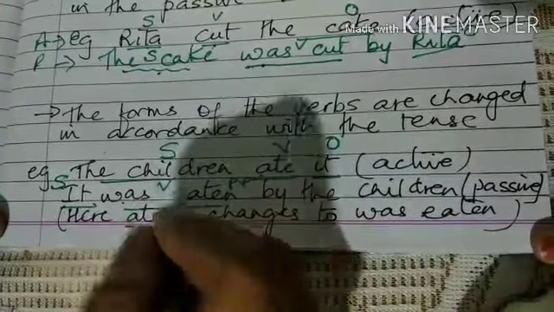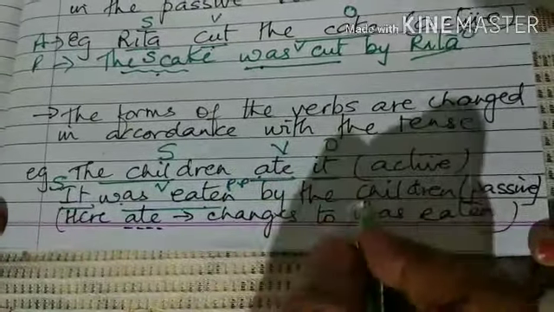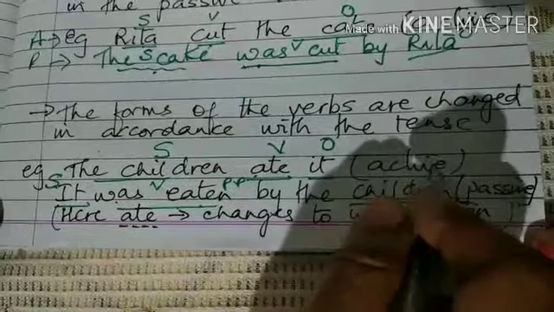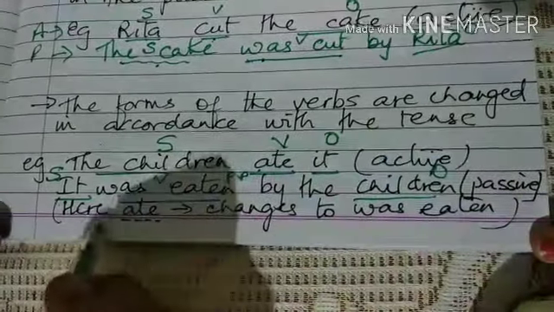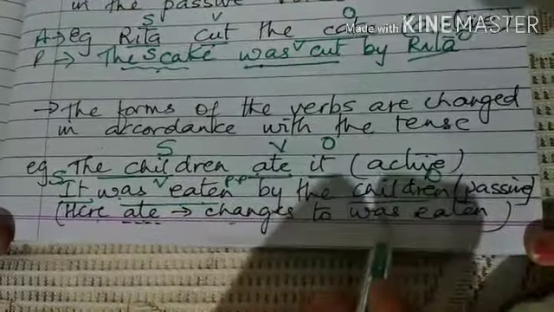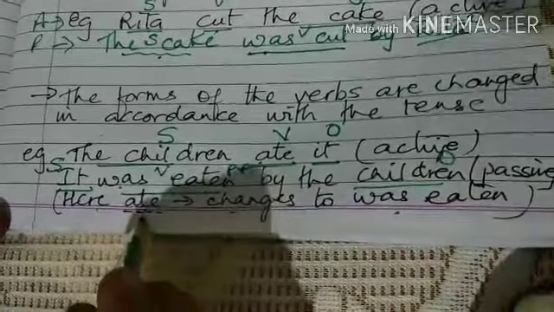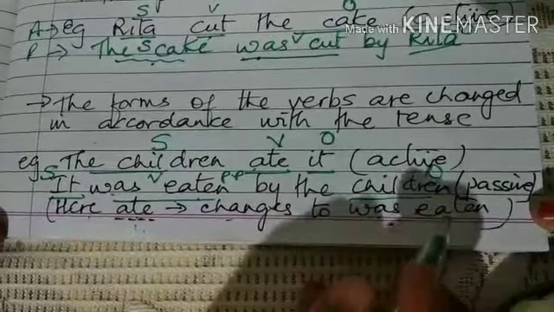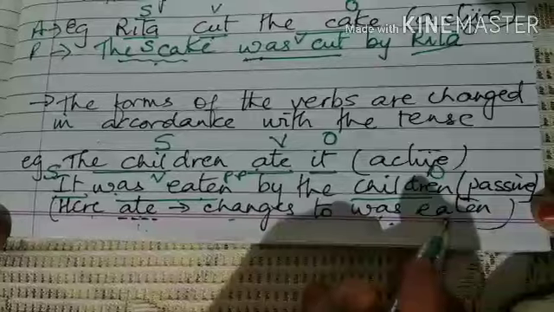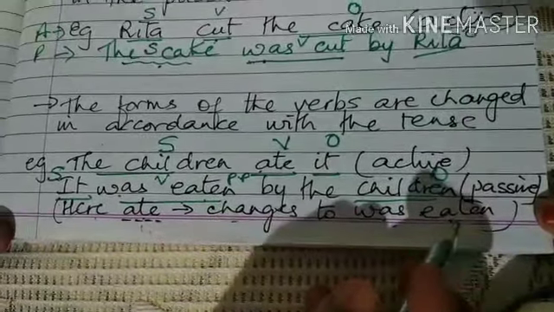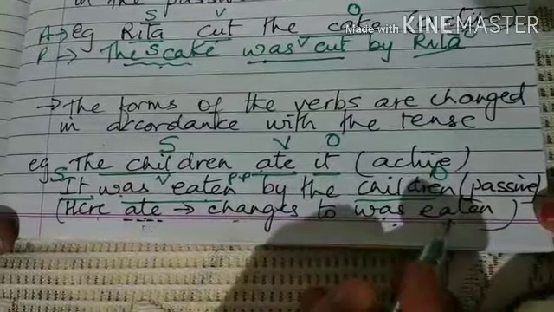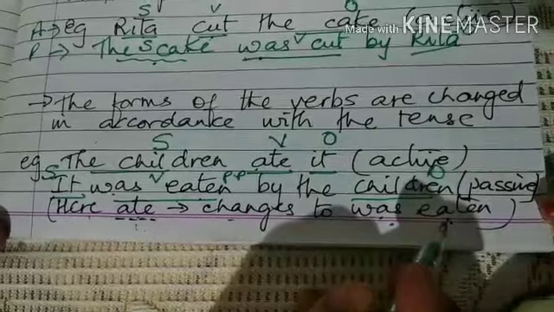And the children become the passive object. So here ate changes to was eaten, because it is past tense, it remains past, and this is the past participle. Now we shall see all these verb forms in a table.